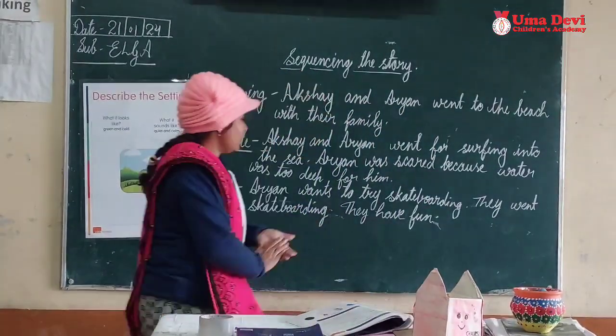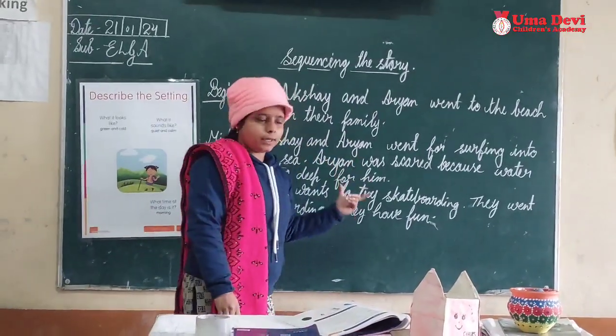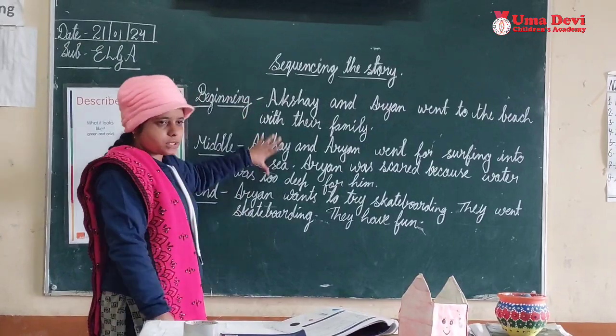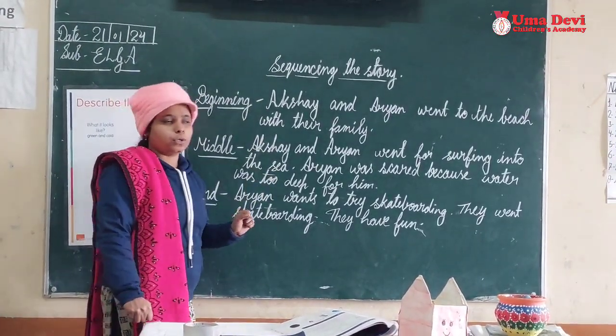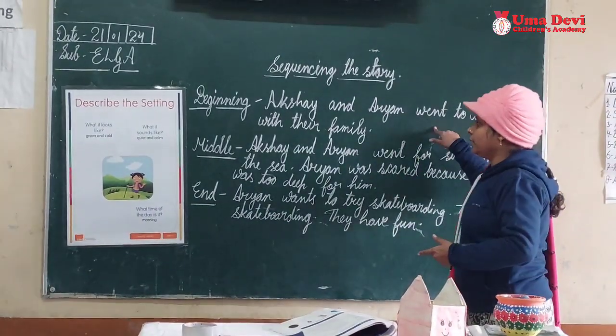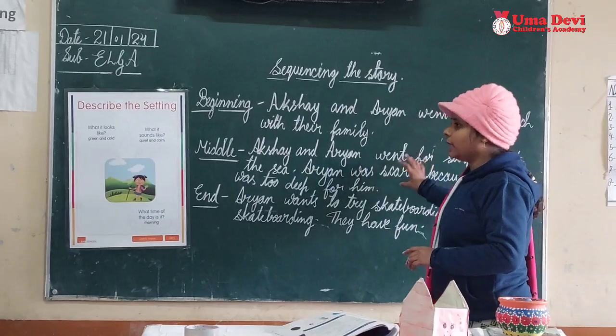So is it clear how to write the beginning, middle and end of the story, how to sequence the events of the story, because all these sentences are the events of the story? So how will you sequence? You will put them in order. First you will tell the beginning of the story, then the middle of the story, then the end of the story.